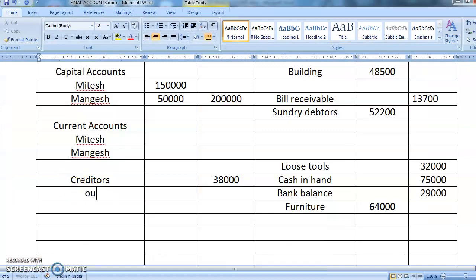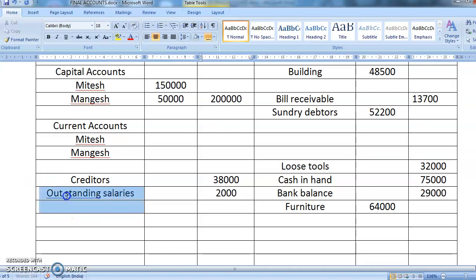See, outstanding liability salary is given directly. Okay, whenever outstanding is given, you are directly going to write it in the balance sheet. So outstanding salary. What is the outstanding salary amount? 2,000.